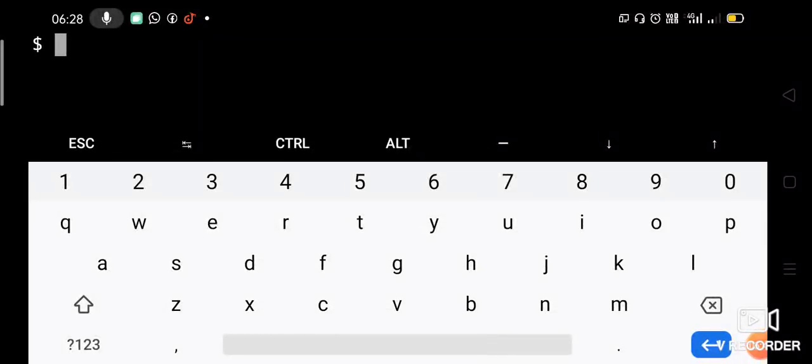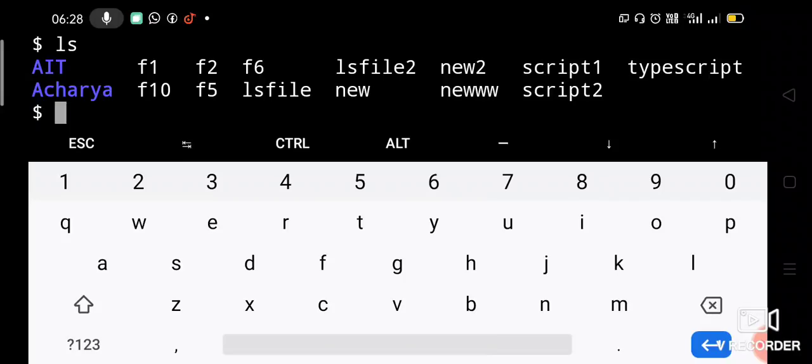In the previous class we created 2 directories using mkdir called AIT and Acharya, right? So let us see with the ls command. You can see AIT and Acharya displayed in blue color, right? The directories will be displayed in blue color. The files are displayed in white color text names.